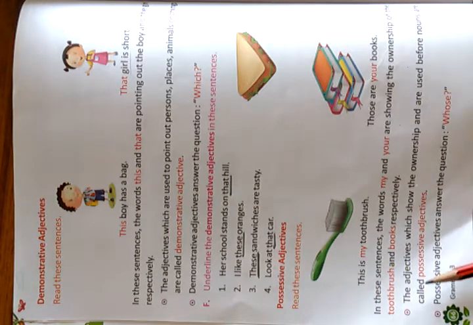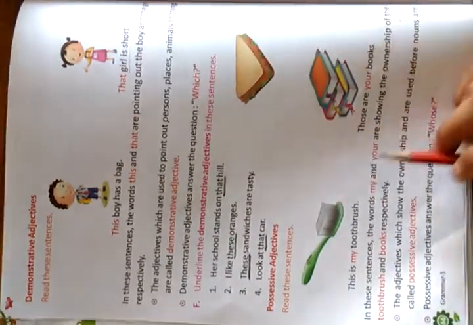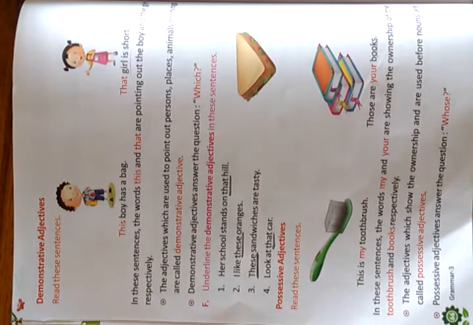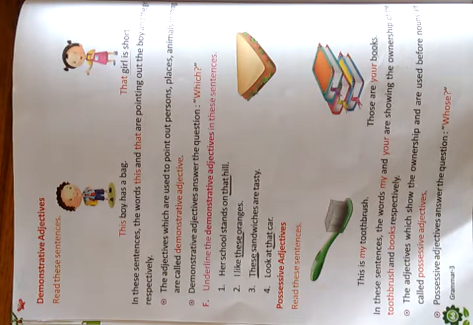The adjectives which show the ownership and are used before nouns are called possessive adjectives. So the adjectives which show the ownership, to whom it belongs, and which are used before nouns. Toothbrush and books are nouns. You can see toothbrush is a noun and before it, my is used.